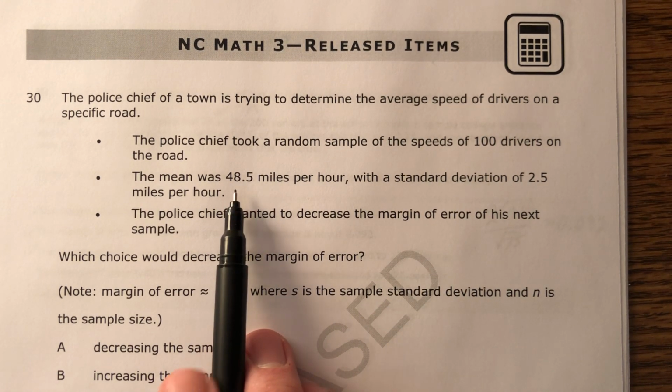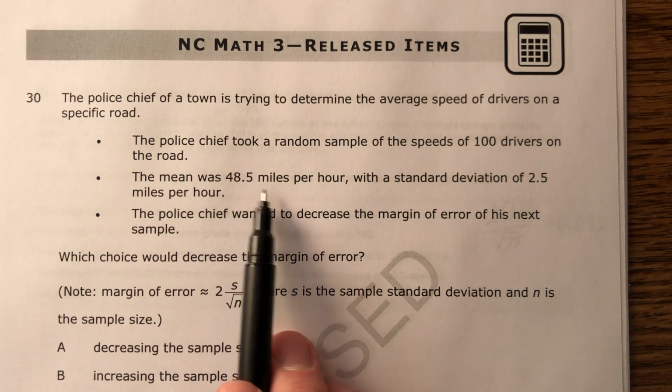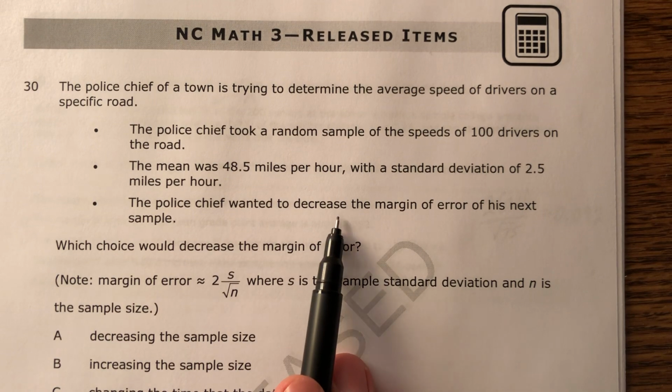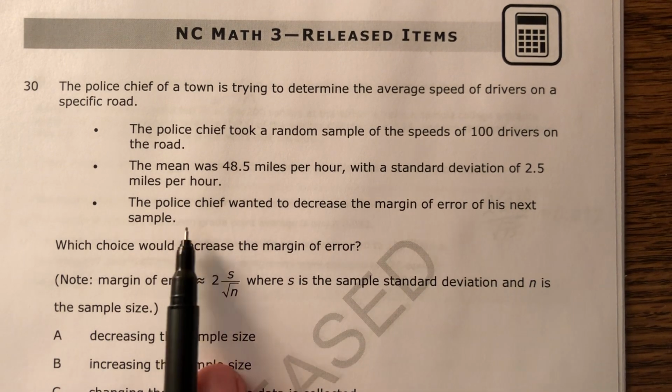Don't do that. That's fast. The mean was 48.5 miles per hour with a standard deviation of 2.5 miles an hour. The police chief wanted to decrease the margin of error of his next sample.